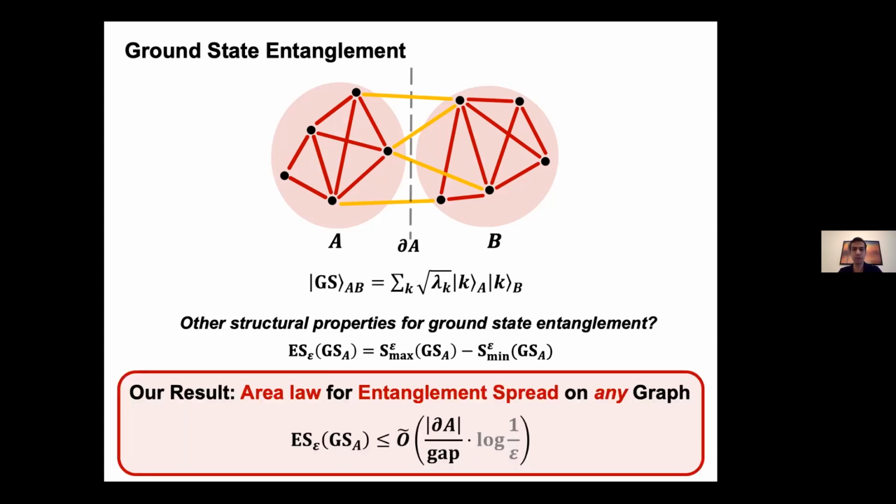So this is our main result, which shows that the entanglement spread obeys an area law in any interaction graph. This graph doesn't, for example, need to be a lattice. Remember that epsilon was the smoothing parameter in our definition. And if you want, you can just ignore it in the rest of the talk. It just contributes as a factor of log 1 over epsilon. So this result says that the ability of a gapped Hamiltonian to spread the Schmidt coefficients across a cut is limited by the number of its local terms on the boundary. And you don't get any non-local contribution from other edges or terms.